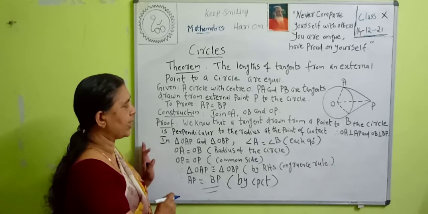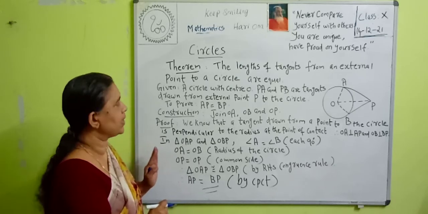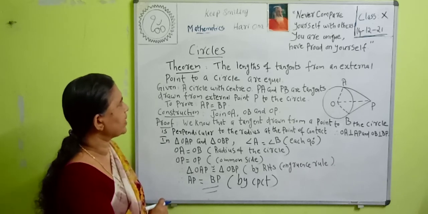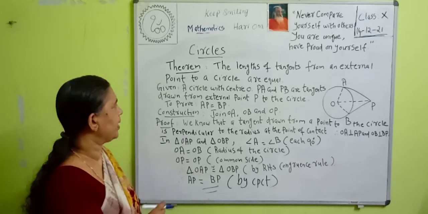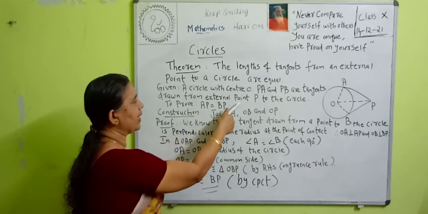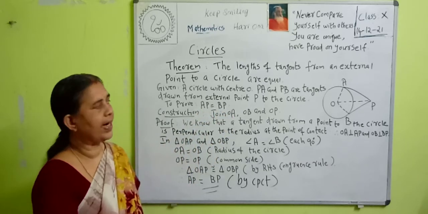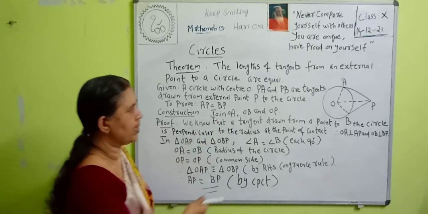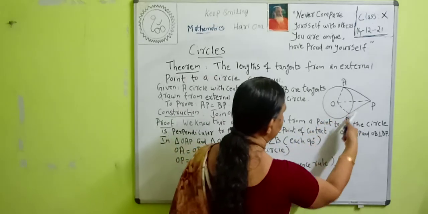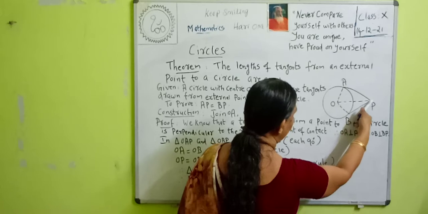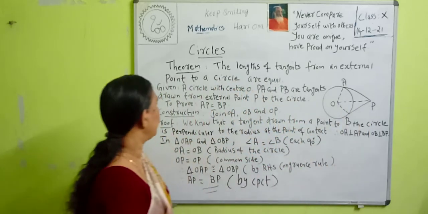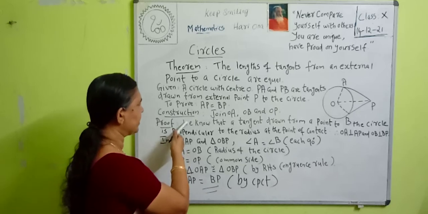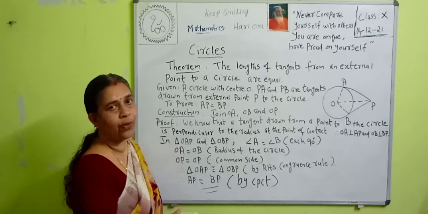This is an important theorem. Study the proof also. It's very important. So, the lengths of tangents from an external point to a circle are equal. That is, given a circle with the center O, and PA and PB are tangents drawn from external point P to the circle. Then to prove AP is equal to BP. Then construction: we join OA, OB and OP.